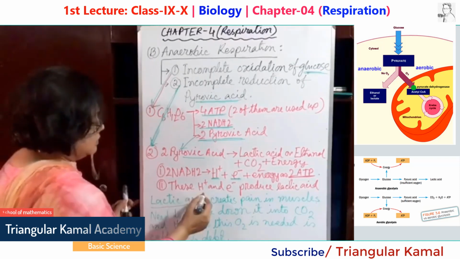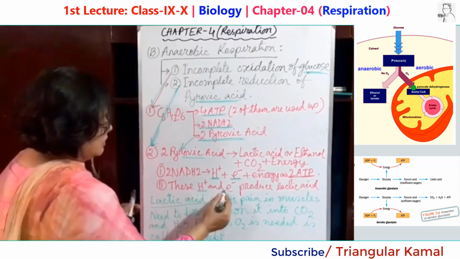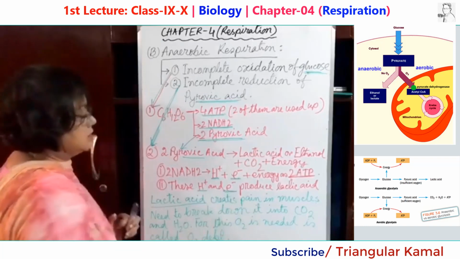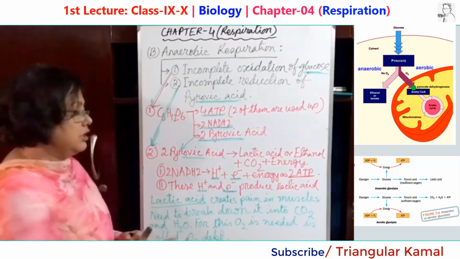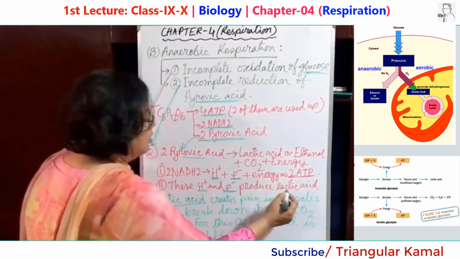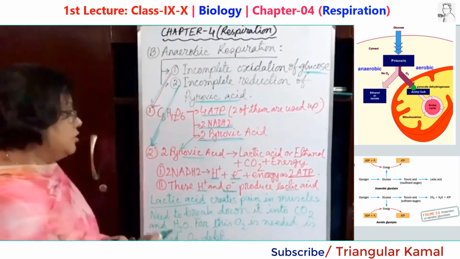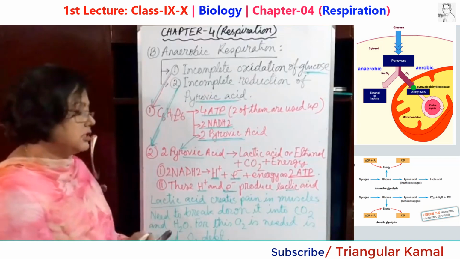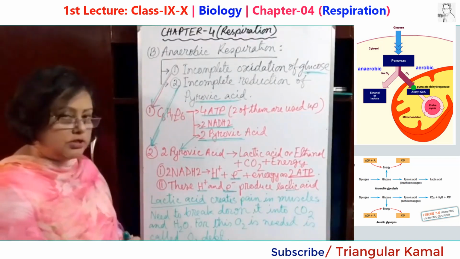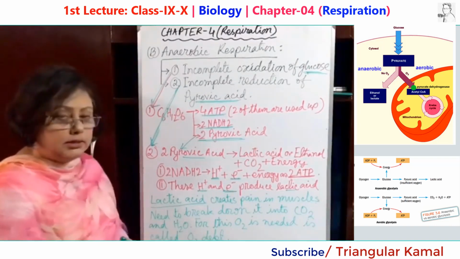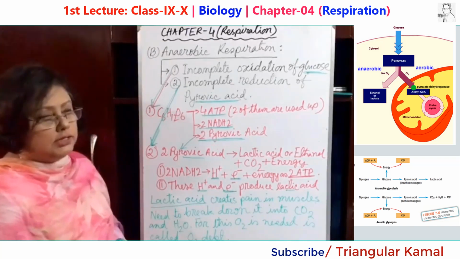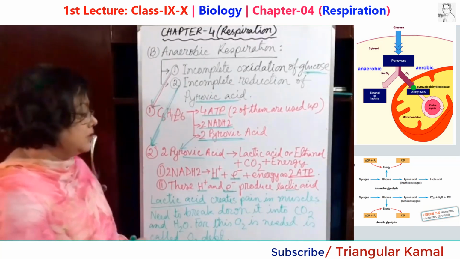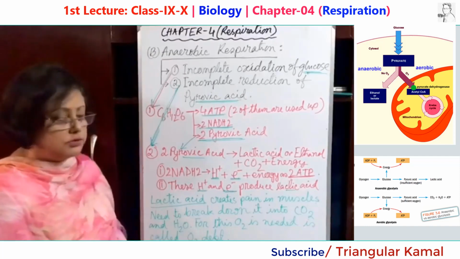And in the second step, the proton, that means hydrogen ion, plus electron combinedly work in the production of lactic acid or ethanol. When anaerobic respiration takes place in animals or the human body due to intense or vigorous bodily activities like exercise and athletics, then lactic acid is produced.